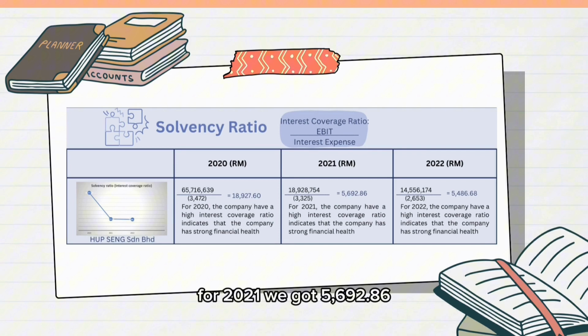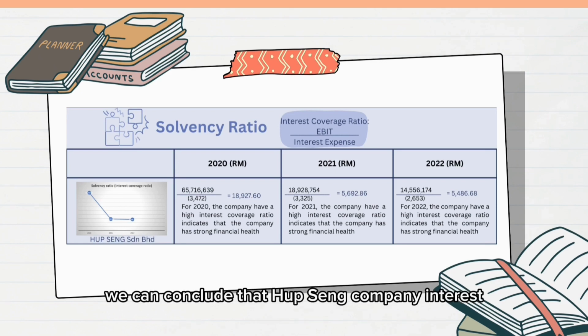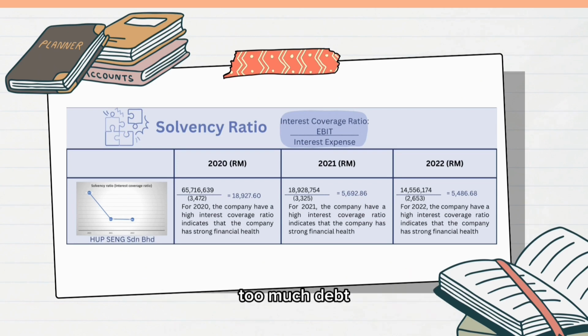For 2021, we got 5,692.86. And for 2022, we got 5,486.68. We can conclude that Hapsang company's interest coverage ratio is decreasing. It may be a sign that the company is taking too much debt or that its profitability is declining.